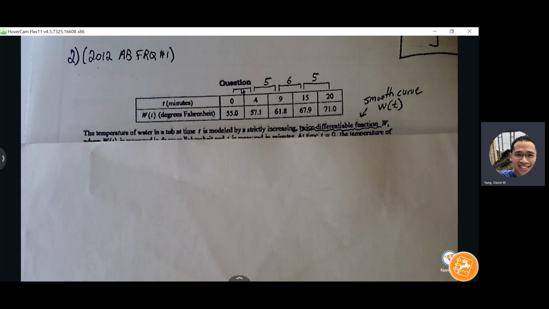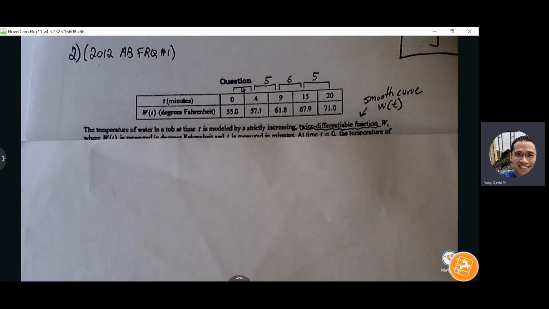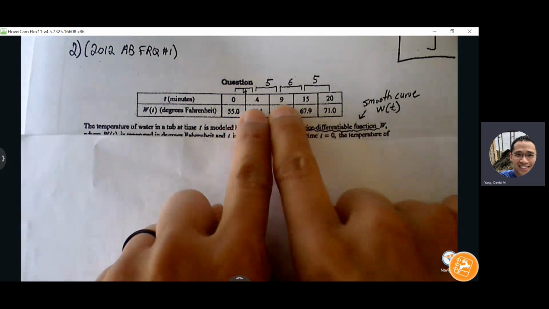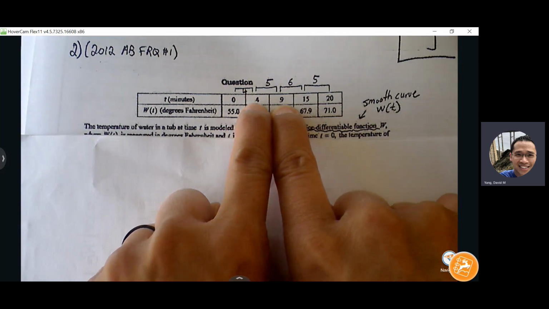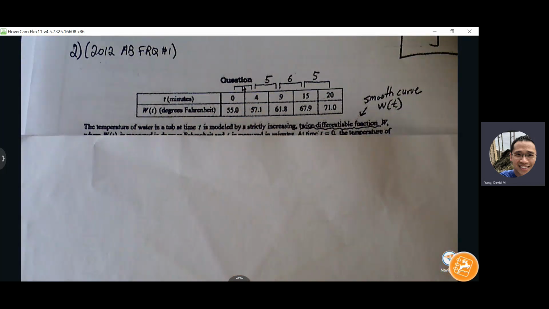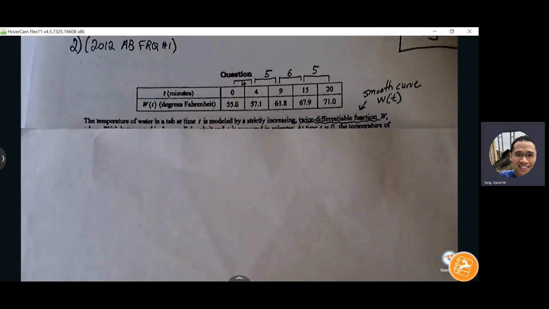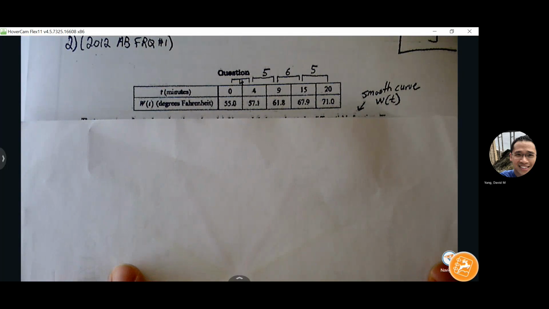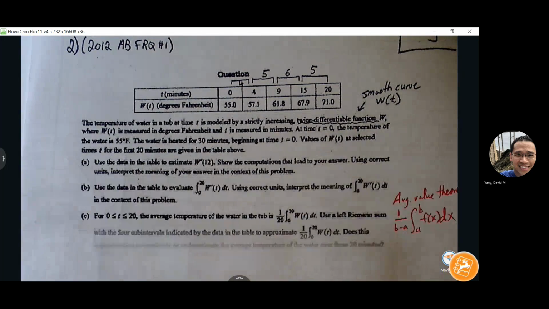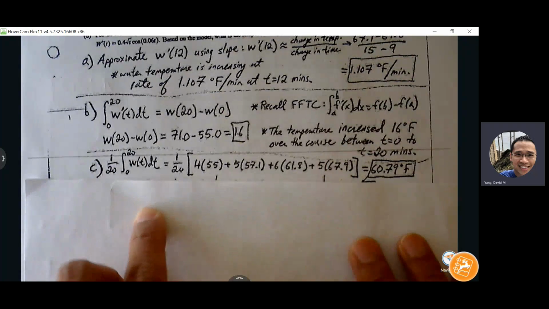So make sure that you're comfortable picking out the width and the height from the tables. I don't think it's difficult, but it's also easy to make a mistake if you're misinterpreting the numbers. I see some students add these numbers together. They do 4 plus 9, make it 13, or 15 plus 20 is 35. And so we want to find the width, right? We're not going to add them. We're going to subtract the minutes to get that width.